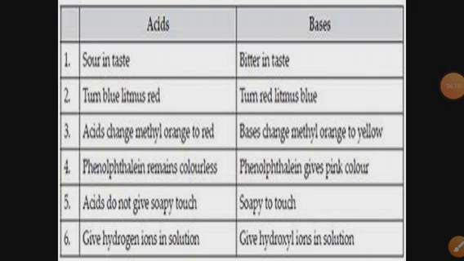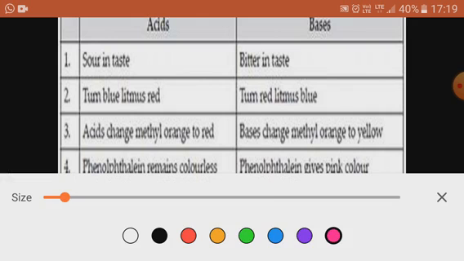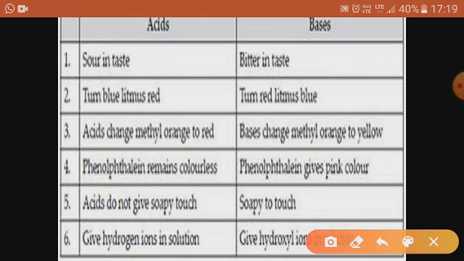Now the next one is related to the difference between acids and bases. Although we have not discussed all the points, whatever we have discussed till now we can always discuss. Acids are sour in taste, well and good. Bases are bitter in taste. Bases are soapy to touch. Acids do not give a soapy touch. Acids are acidic in nature, and bases are basic in nature.